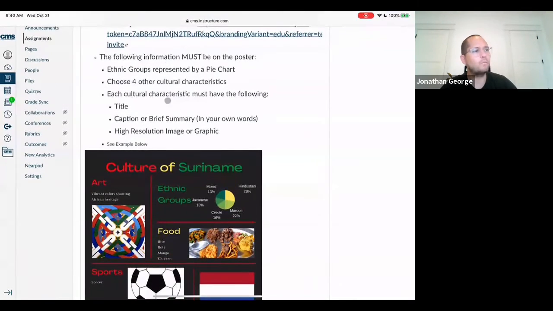One thing that must happen: you must have ethnic groups represented in a self-made pie chart, a pie chart that you made. You need to then have 4 other cultural characteristics represented. So that would be a total of 5 cultural characteristics valued at 2 points each, which will earn you those 10 formal points to show me that you understand culture. Okay, that's what I'm looking for.